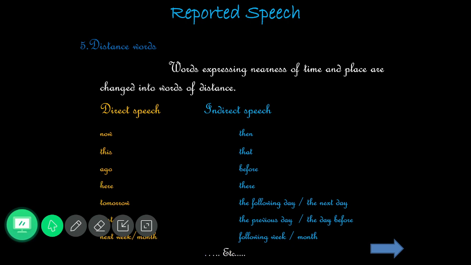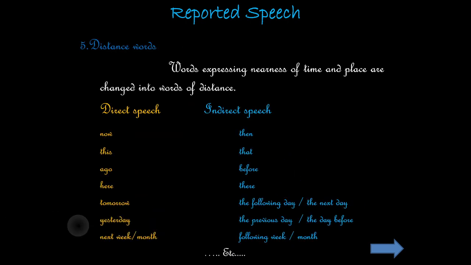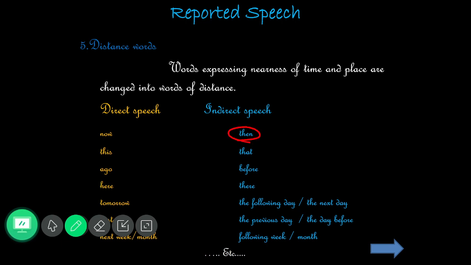So we have to change it into indirect form. Now becomes then. The next, this becomes that. Ago means before. Here becomes there. And tomorrow becomes the following day.